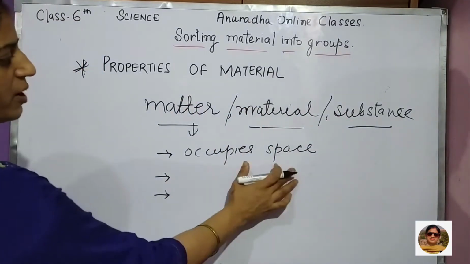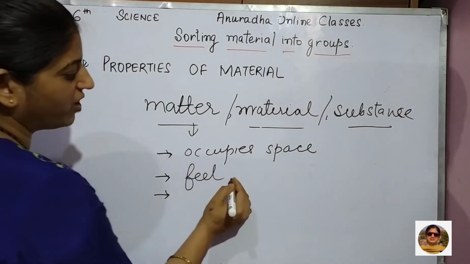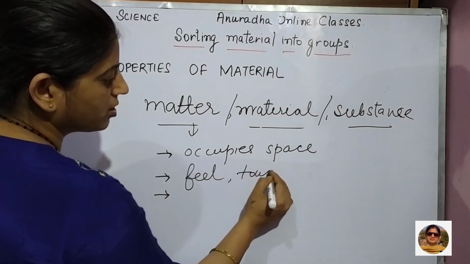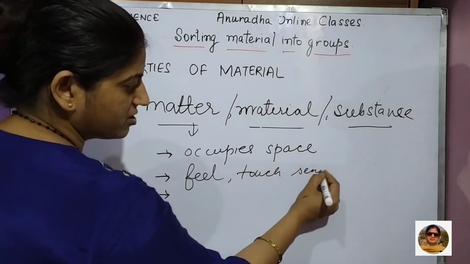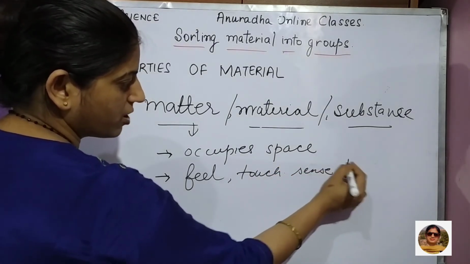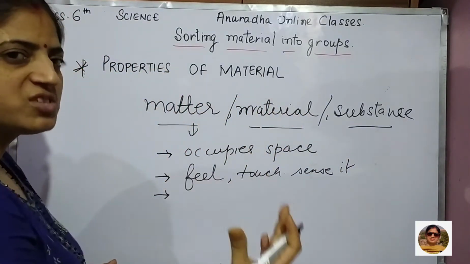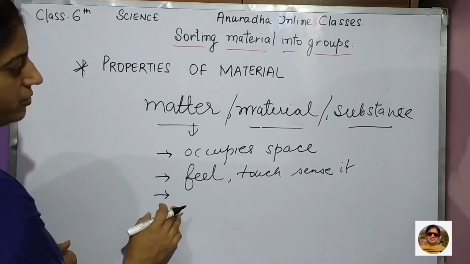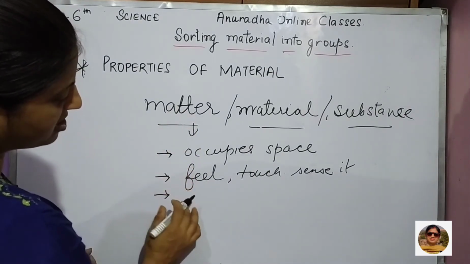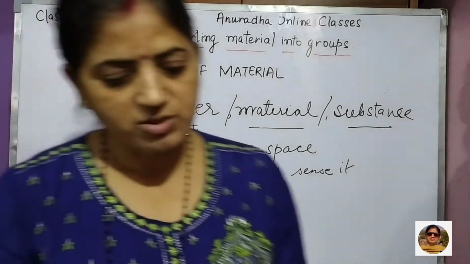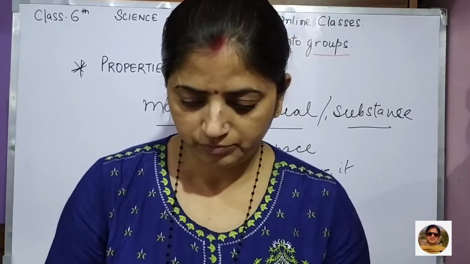Okay, occupies space, then you can feel it, you can touch it, or you can sense it. From any sense organ you can feel it, you can observe it. And the third one is, it has a certain volume.